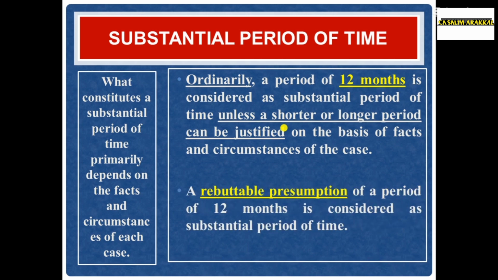Normally 12 months can be taken as a substantial period of time. The standard take a rebuttable presumption that a period of 12 months is considered as a substantial period of time.